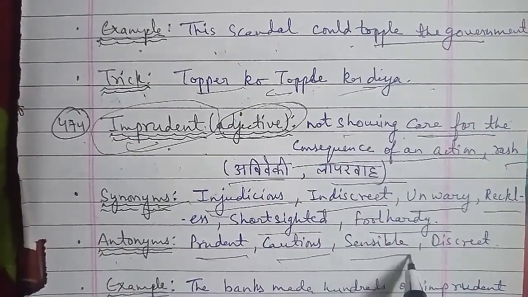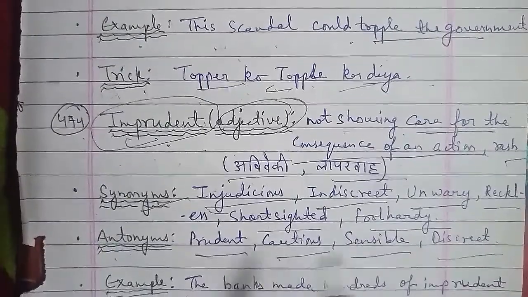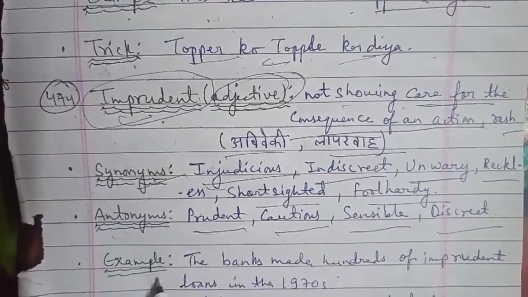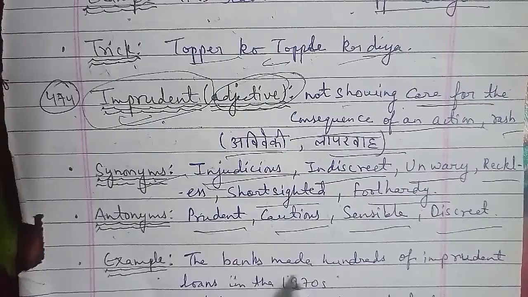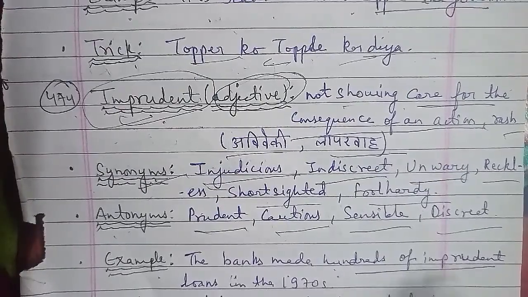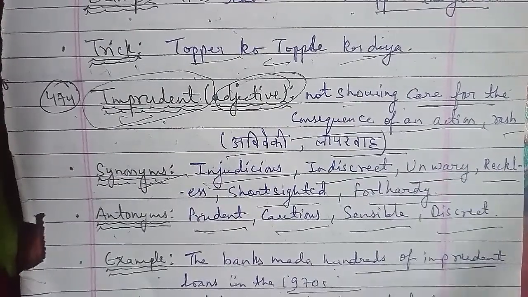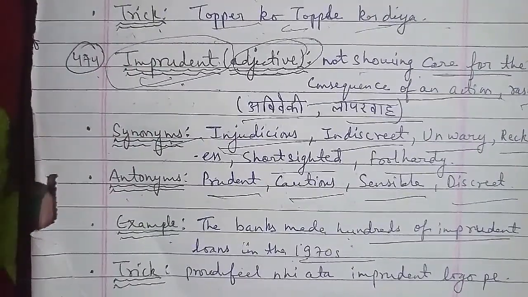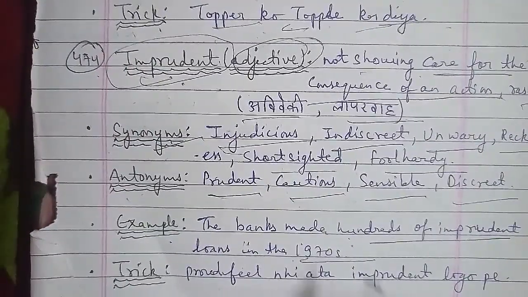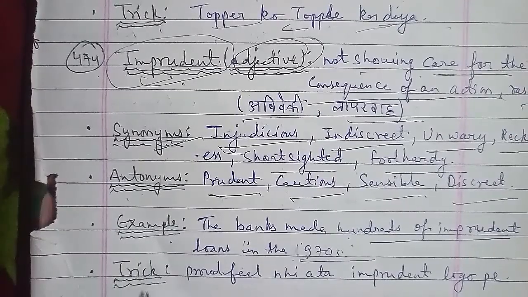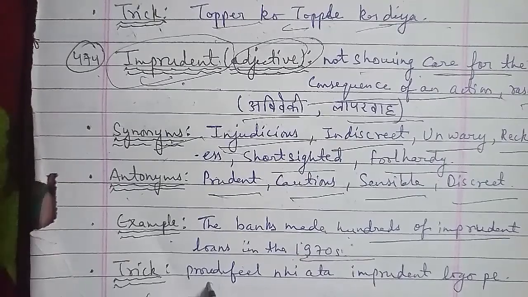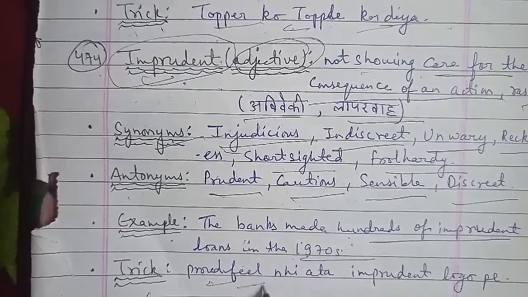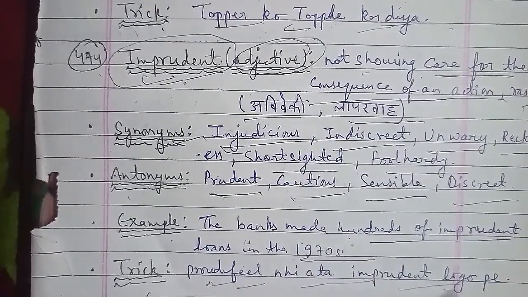Okay, and the trick to learn the word imprudent we have here is: proud feel नहीं आता imprudent लोगों पे. तो imprudent लोगों पे, लापरवाह लोगों पे proud feel नहीं होता या proud feel नहीं आता. That is the trick to learn the word imprudent here. Now moving on with the next word, the 475th word, and that is also very important for your vocabulary.